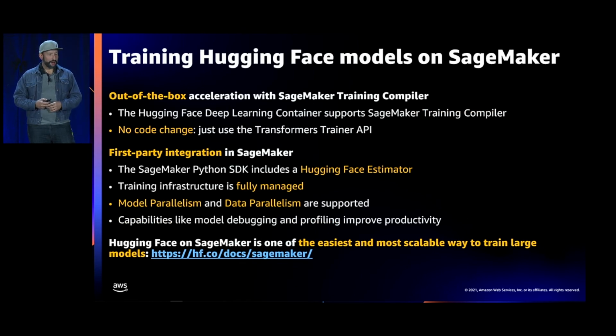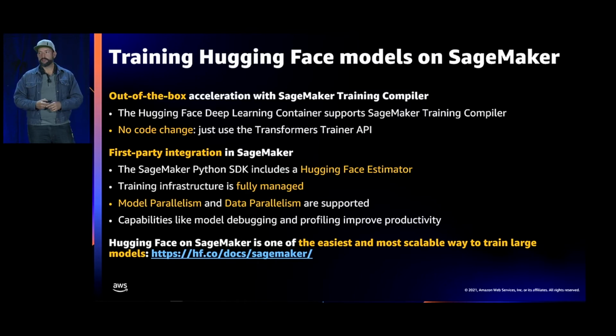All right, so to sum it up, within SageMaker, you have access to an amazing platform to work with Hugging Face. There is the Hugging Face deep learning container that abstracts away for you all the complexity of which libraries and which dependencies you should use for which version of PyTorch, etc. Everything is ready to use for you. And in addition to the deep learning container, you have access to the custom estimator within the Python SDK. You have access to a Hugging Face inference toolkit to deploy your models easily.